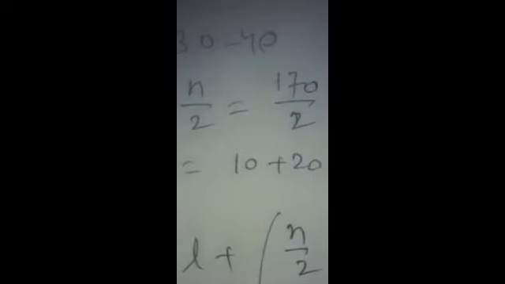Now we have to obtain cf. We will add all the cumulative frequencies before the median class. When we add all the frequencies before the median class, we get 10 plus 20 plus f1, which is equal to 30 plus f1. Now cf is known to us, which is 30 plus f1.